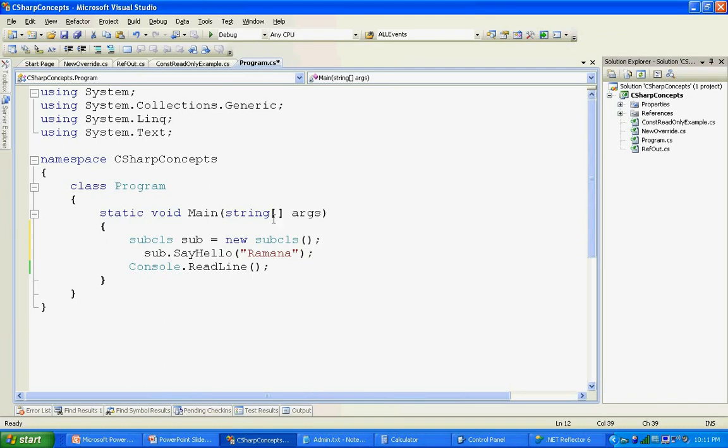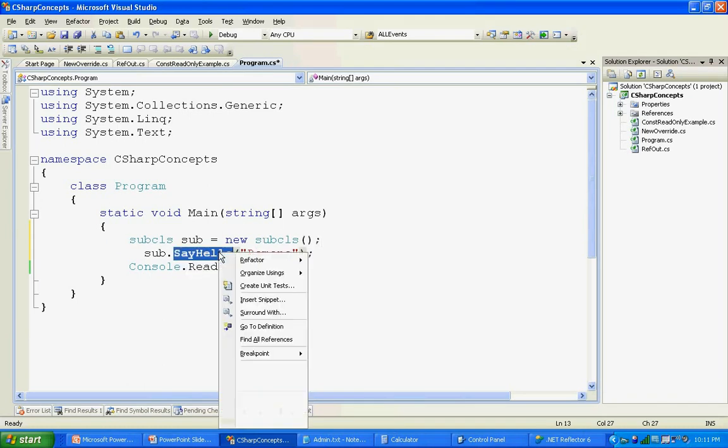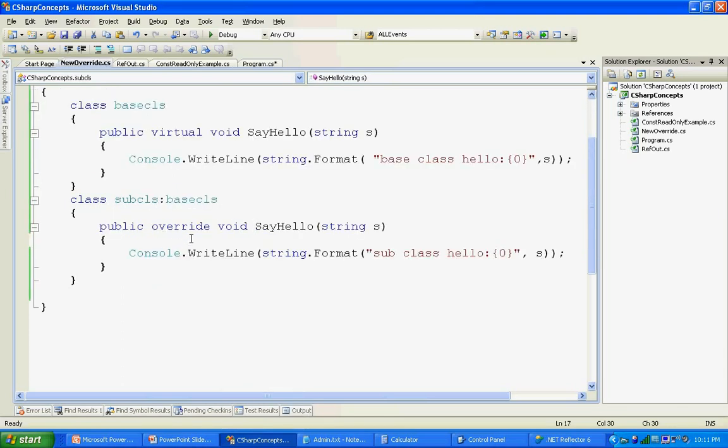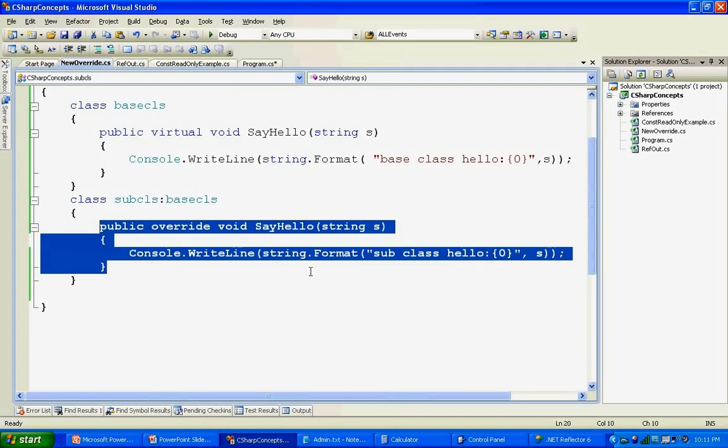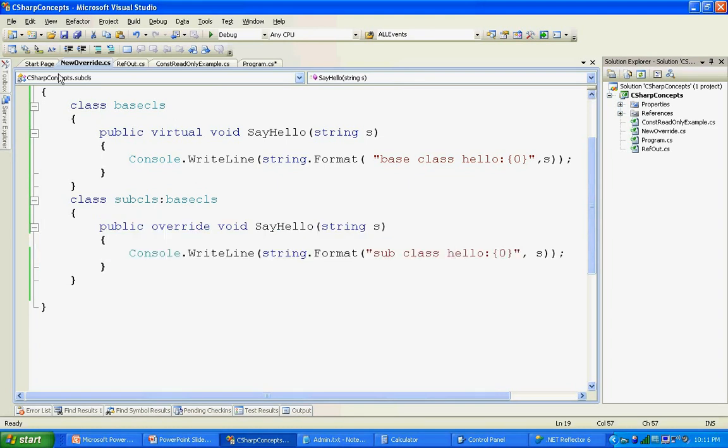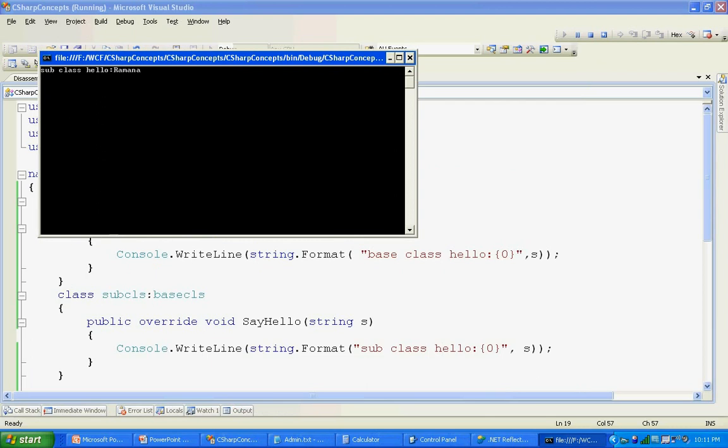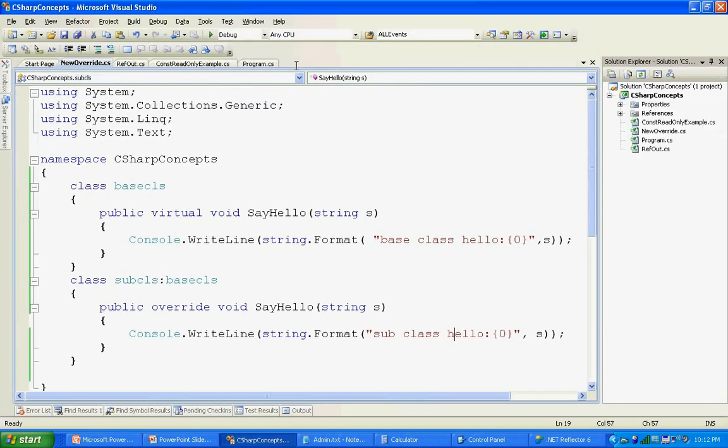I'm just creating the instance of the subclass, and I'm calling SayHello. In general, if there were no SayHello method in the subclass, it would call the base class SayHello method. But since we override SayHello inside the subclass, this method is going to execute, and you see the subclass hello.